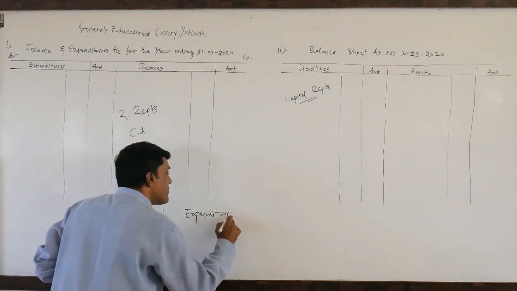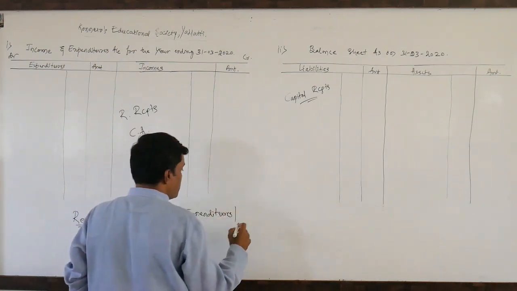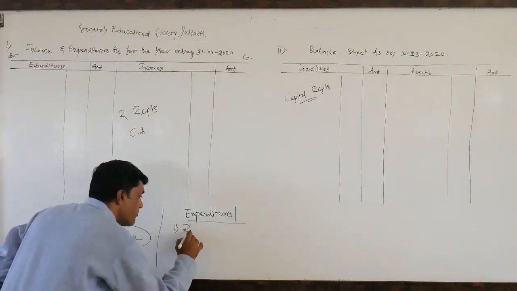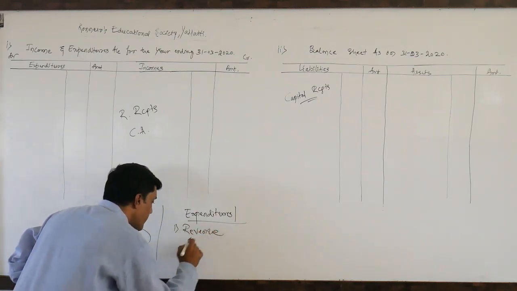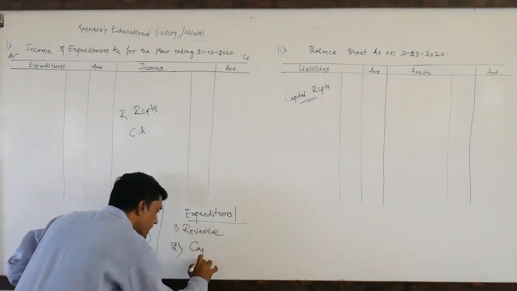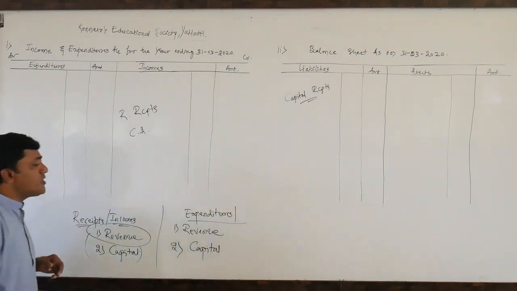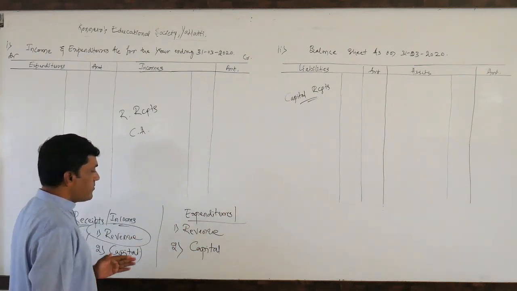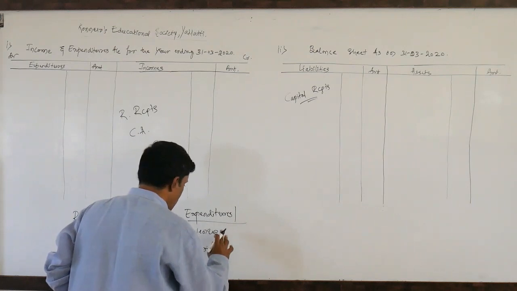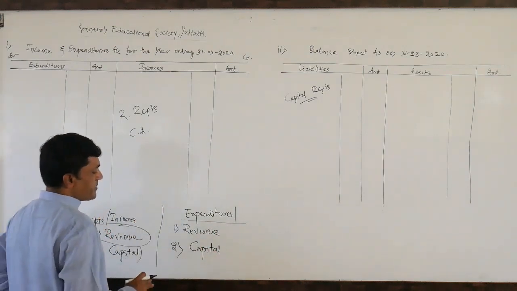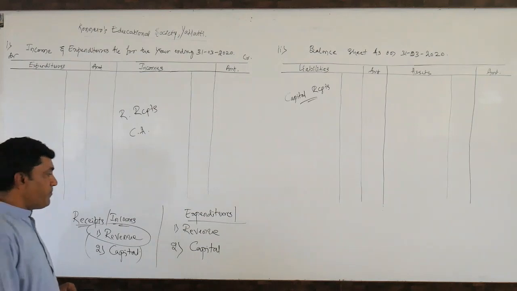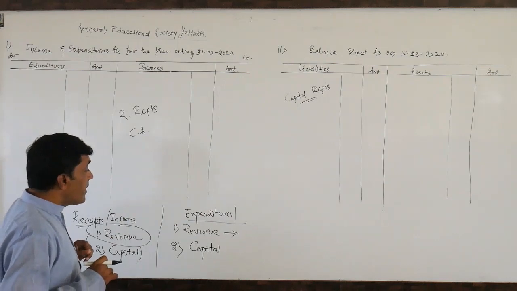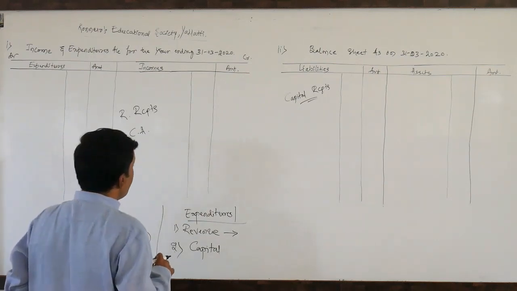Expenditure we also call expenses, or you can say payments. Here we can see two varieties. One is revenue and the second one is capital. Then the question: what are the revenue expenditures? What are the capital expenditures? I would like to dictate somewhat. I have already said something about revenue expenditures as well as capital expenditures. Revenue expenditures are regular expenditures, recurring expenses, I can say, recurring expenses.